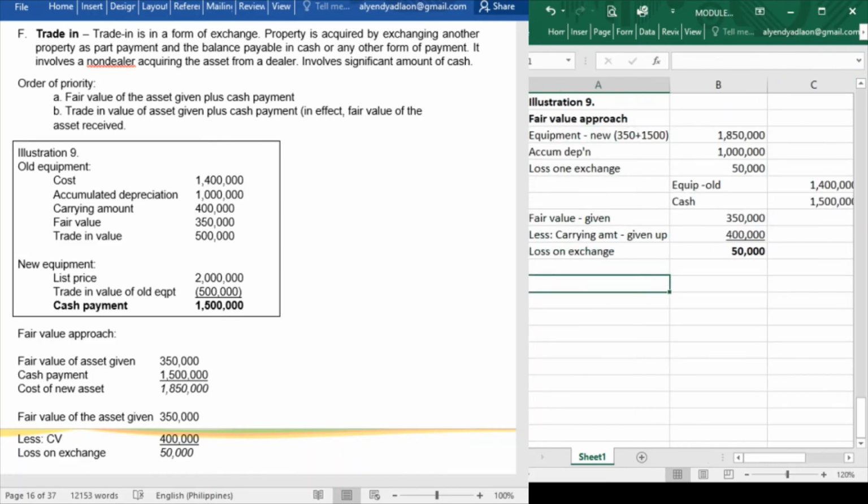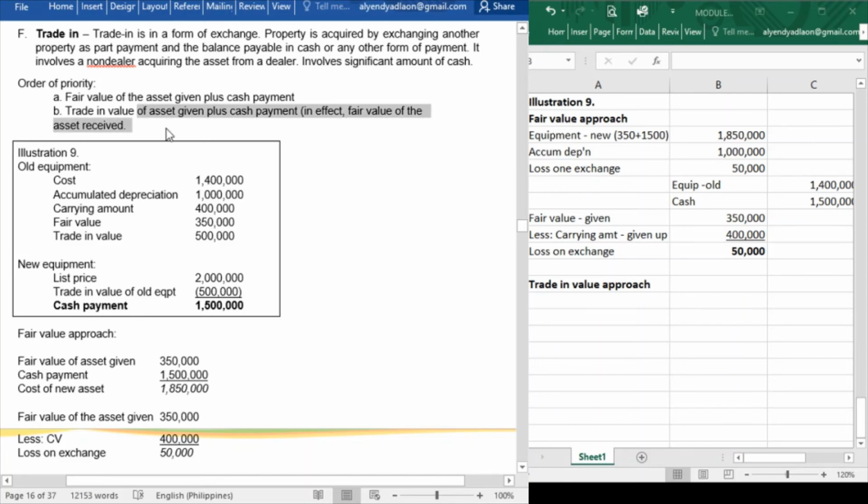Now, next, class, what if the fair value of the asset given is not clearly determinable? Then in that case, we will have to resort to the trade-in value approach. Under the trade-in value approach, we will measure our new equipment using the trade-in value of the asset given plus cash payment. Now, this is in effect the fair value of the asset received.